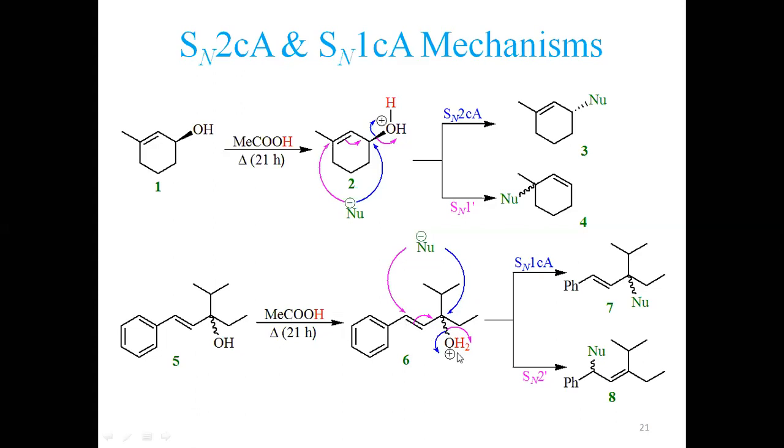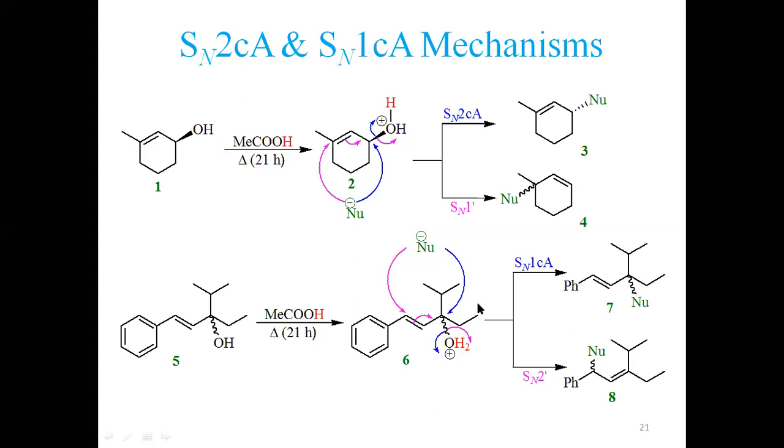Now, if it is protonated, it has two possibilities. One, the nucleophile approaches this carbon after this group leaves. If this group leaves from here and generates a carbocation, then the nucleophile can approach following an SN1 mechanism, but this SN1 shall be called SN1CA. Why? Because this is proceeding upon protonation. So this is called SN1CA, following a very simple SN1 mechanism. The nucleophile approaching here shall come above the plane and behind the plane equally.